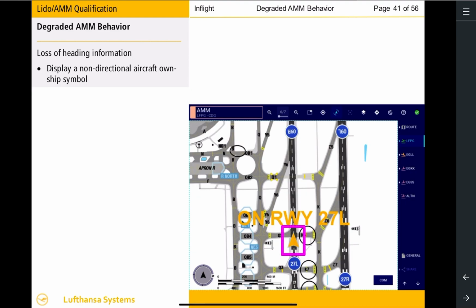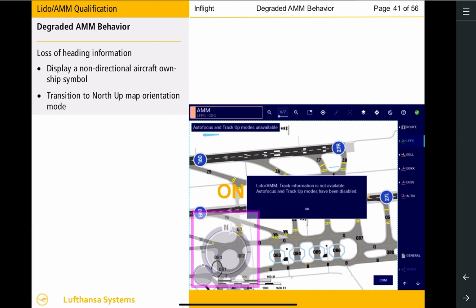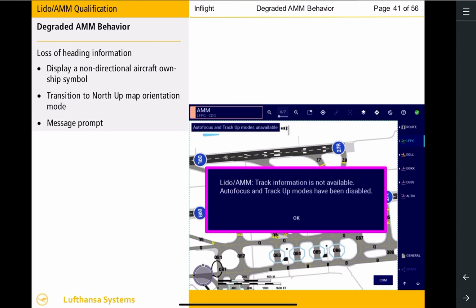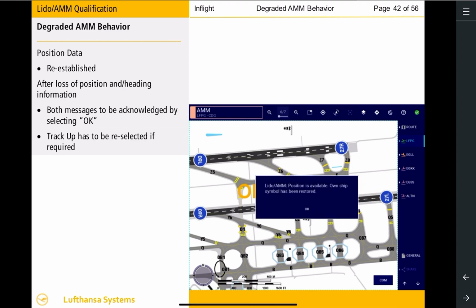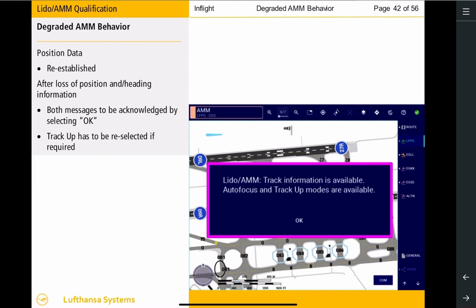If aircraft heading information is lost, Lido AMM will automatically display a non-directional aircraft own-ship symbol. Secondly, Lido AMM will transition to a north-up orientation mode. In addition to the symbol change and map rotation, you have two message indications. The first message stays at the upper left-hand part of the screen for as long as the heading information is not available. The second message is an interactive prompt for safety reasons that has to be acknowledged before navigating with Lido AMM again. Lido AMM will inform you through an interactive prompt if aircraft position and/or heading is available again.